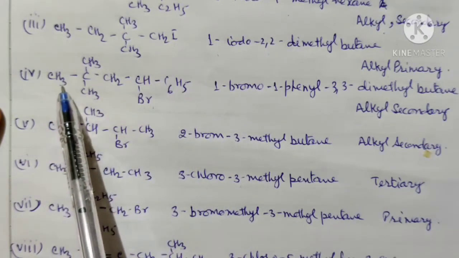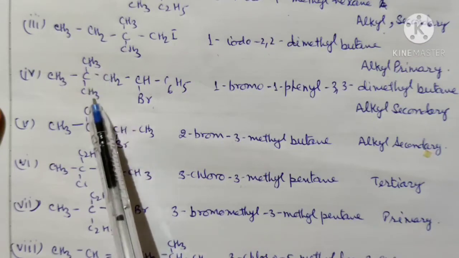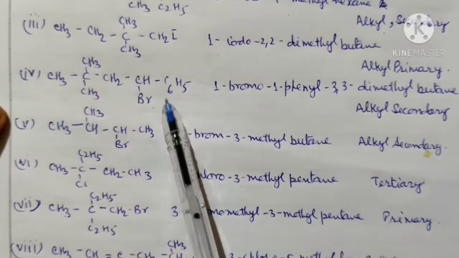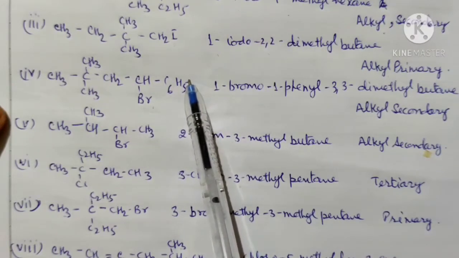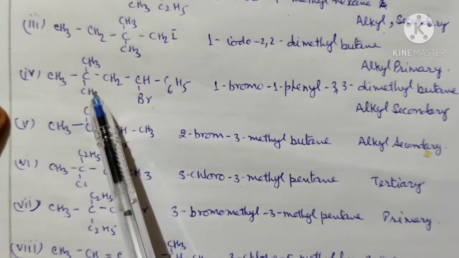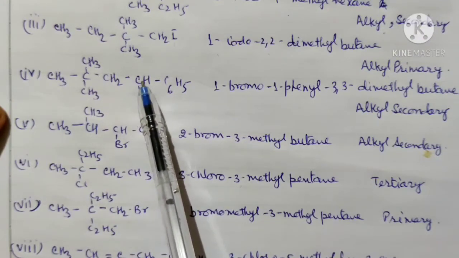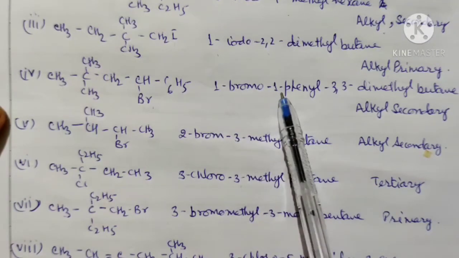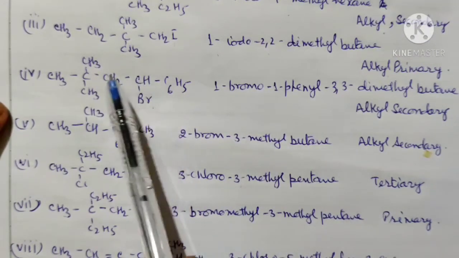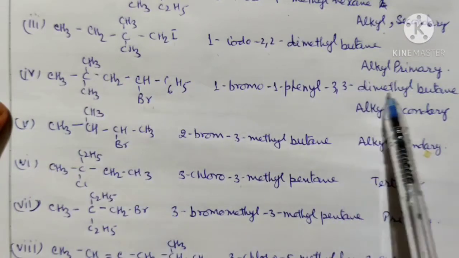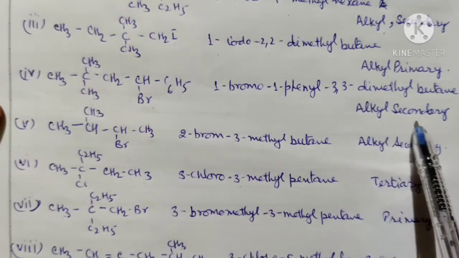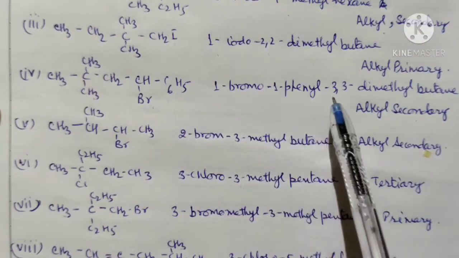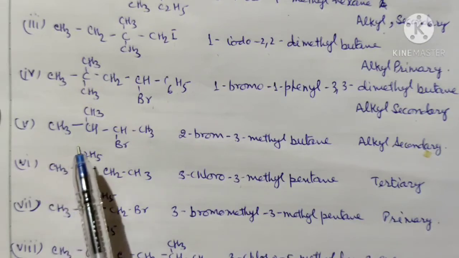Now the fourth is CH3, and then 2 CH3 groups are there, then CH2, CH, Br, C6H5. Now we will treat C6H5 as a phenyl group, and then we can write the name. This carbon atom is the first carbon atom: 1, 2, 3 and 4. So this is 1-bromo, 1-phenyl, 3,3, this is 1, 2 and 3. So this is 3,3-dimethyl-butane. It is again an alkyl, and we treat this C6H5 as the phenyl group. Now come to the fifth.